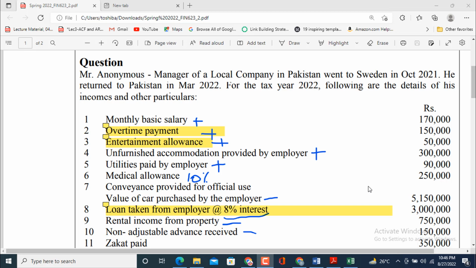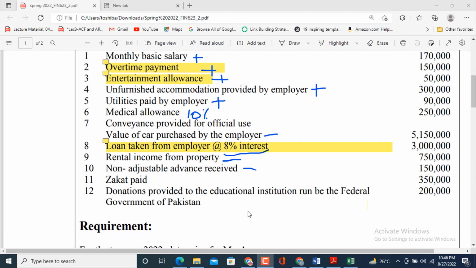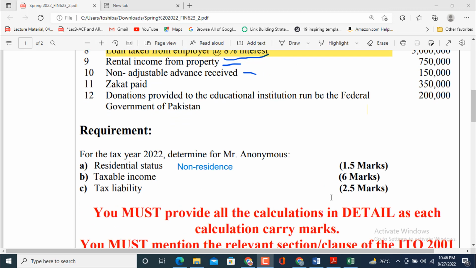rental income from property 750,000, non-adjustable advance received 150,000, zakat paid 350,000, donations provided to the education institutions run by the federal government of Pakistan. By mistake it is B. In my opinion, here it should be 200,000. And let's move to the requirements.